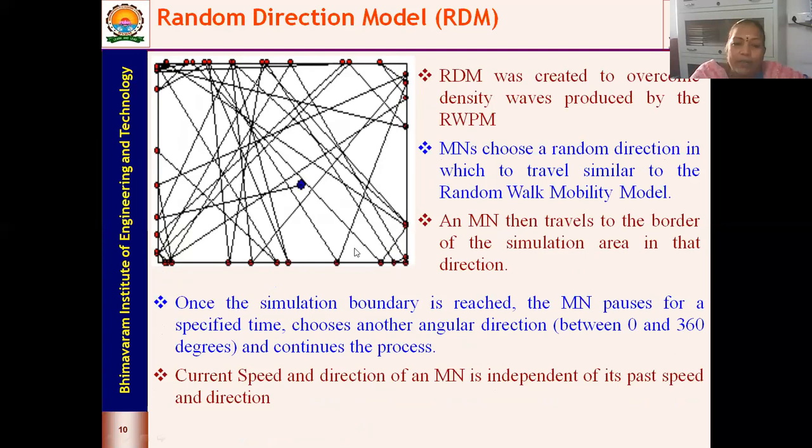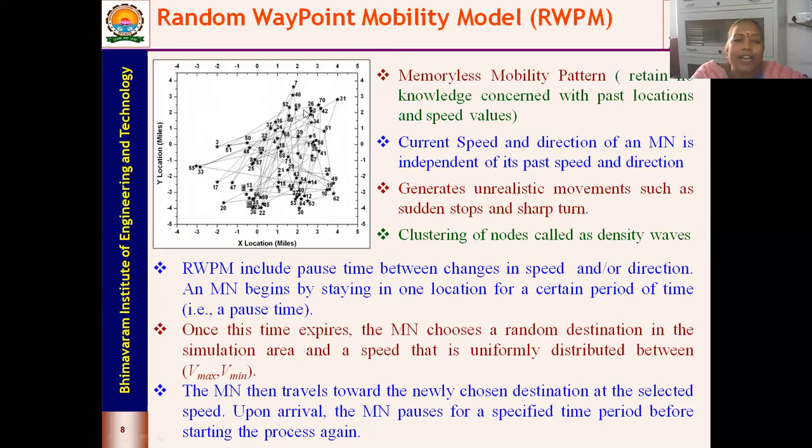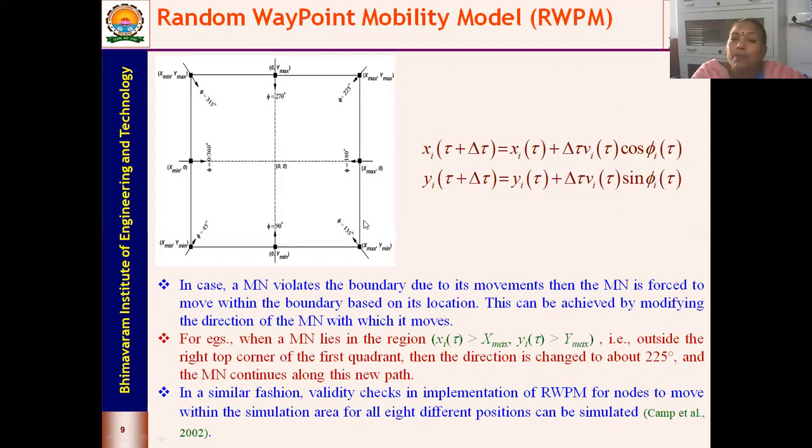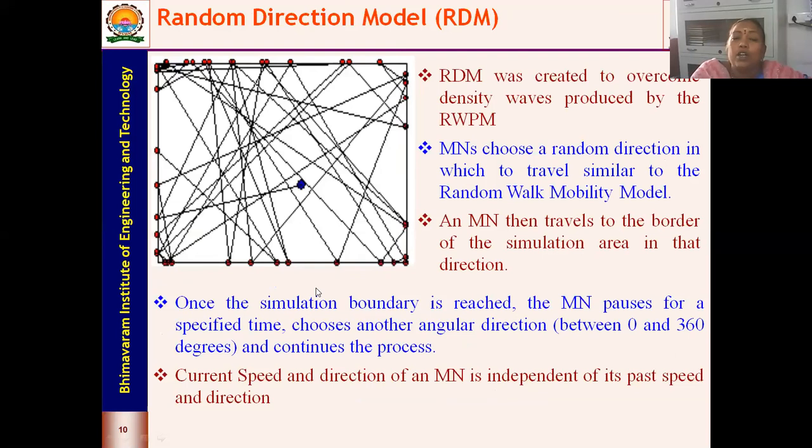When I look into the random waypoint model, if you have a simulation boundary of, say, here it is -4 to 4, that means it's almost 8 square miles. You can see that your nodes are just within 3 to 4. It's not covering the entire boundary of the simulation area. So now I want to spread it over the entire simulation boundary. The density waves can be reduced by making use of the random direction model.